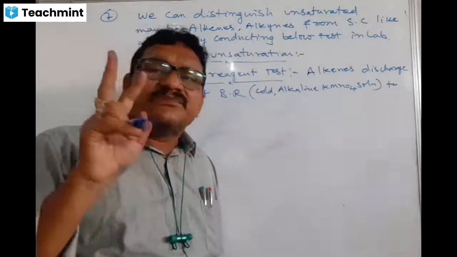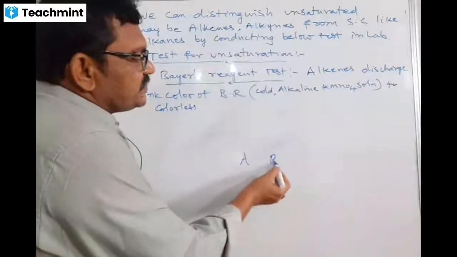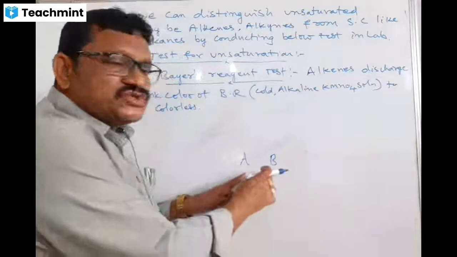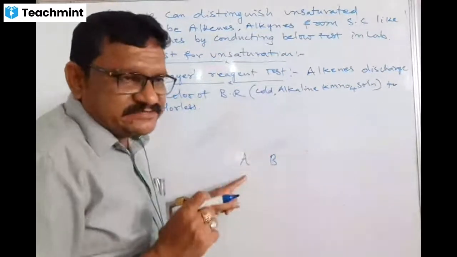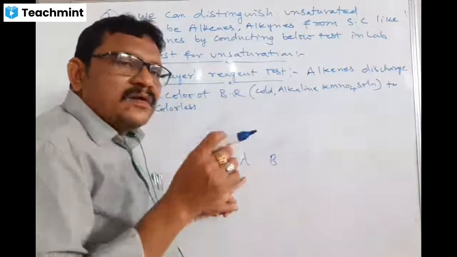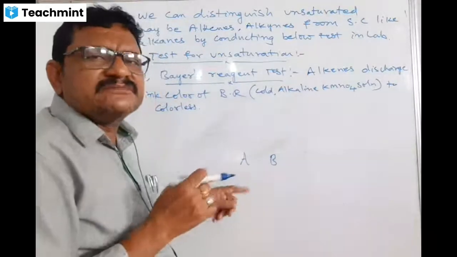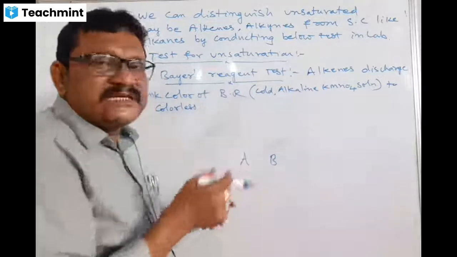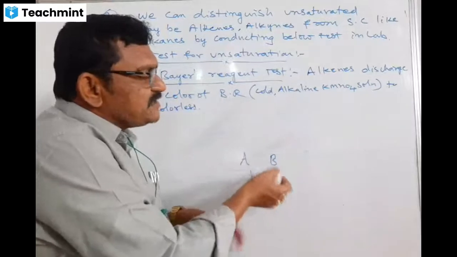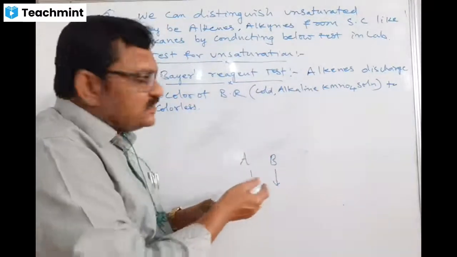One is organic compound A and another is organic compound B. In between these two, one is unsaturated, maybe alkene or alkyne. How to identify it? It's very simple, just by doing the Bayer test. Just add the cold and alkaline potassium permanganate solution to the A compound and the B compound solution.